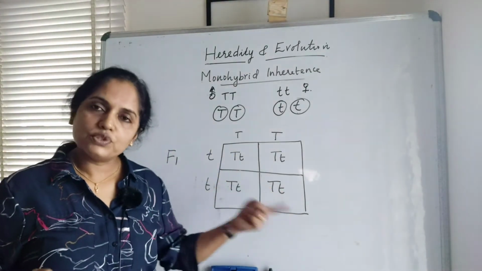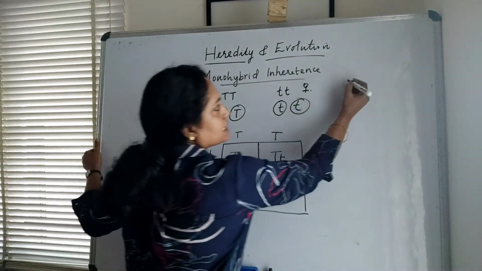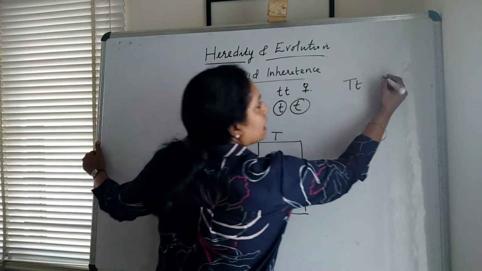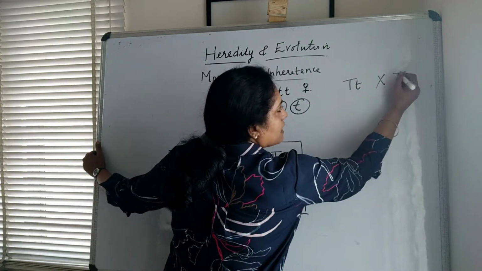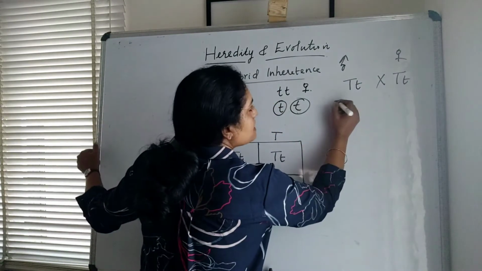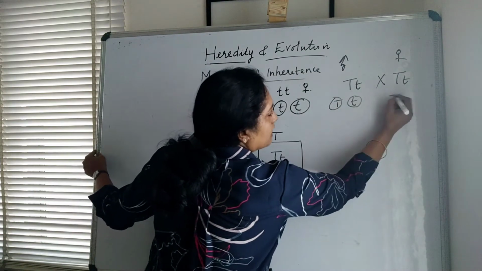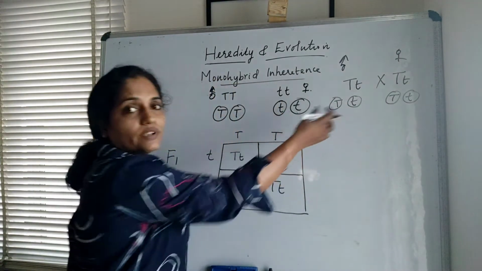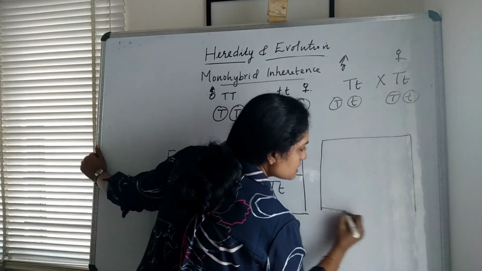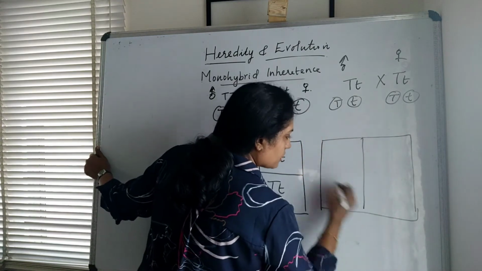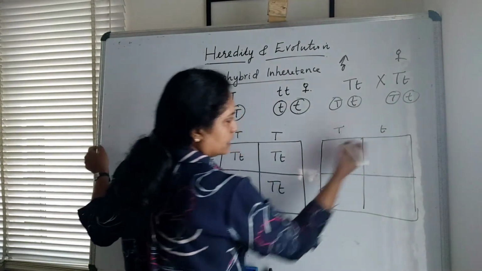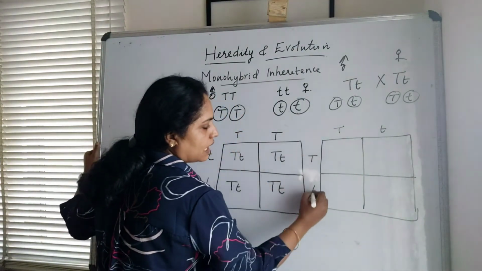Now let us see F2 generation in Punnett square. F2 generation, he selected hybrids, so they are capital T small t cross with capital T and small t. This is male and this is the female. So which are the gametes? Capital T, small t, capital T and small t. Here also we have 4 gametes. Again we have to draw the Punnett square with 2 columns and 2 rows. And we are writing the paternal gametes here, so capital T and small t. Maternal gametes here, capital T and small t.